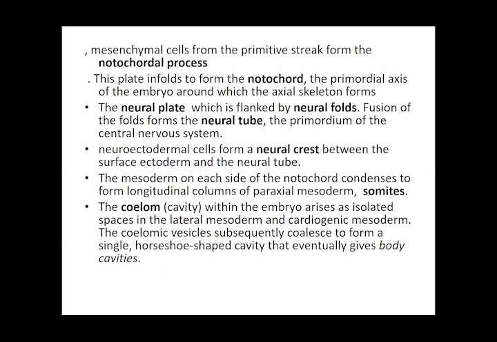We said that mesoderm on each side of the notochord condenses and forms longitudinal columns, which were called the paraxial mesoderm. So the three layers formed, of which at this stage the ectoderm is forming the neural tube. Mesenchyme is forming the somites, that is your paraxial mesoderm, from which the vertebral column is going to develop. And this was the intraembryonic mesoderm.